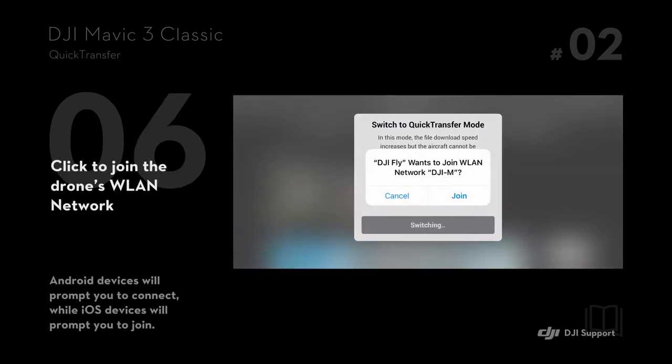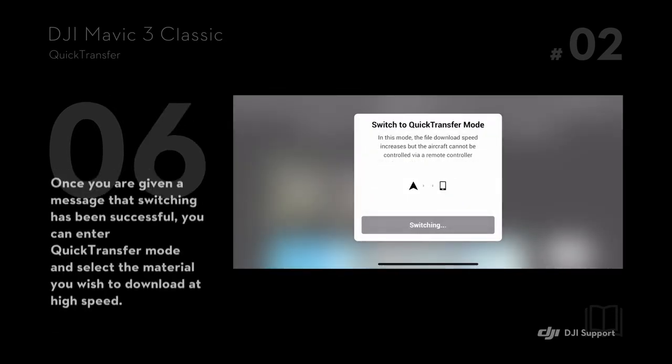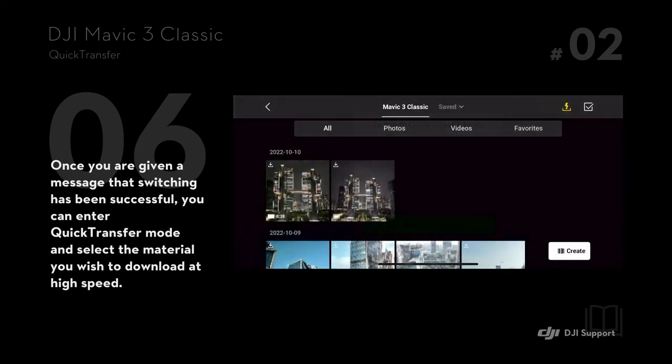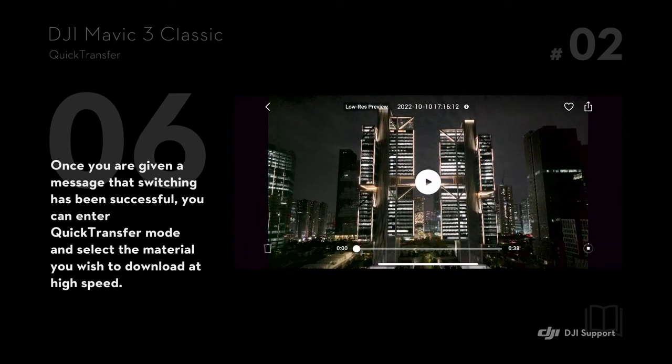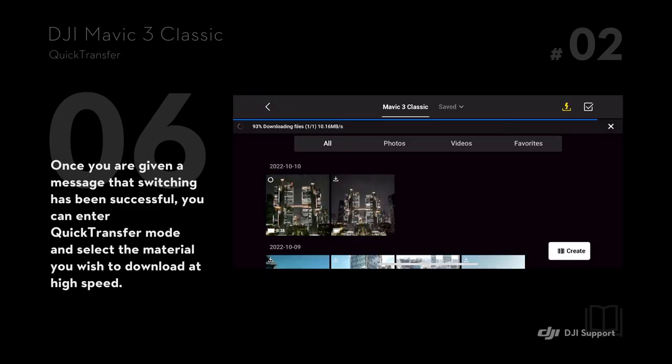Click to join the drone's LAN network. Once you are given a message that switching has been successful, you can enter Quick Transfer mode and select the material you wish to download at high speed.